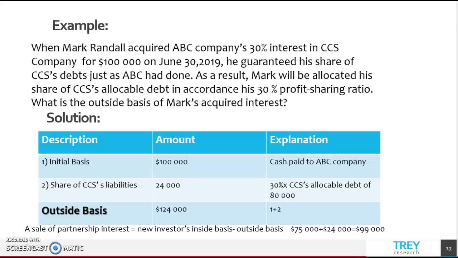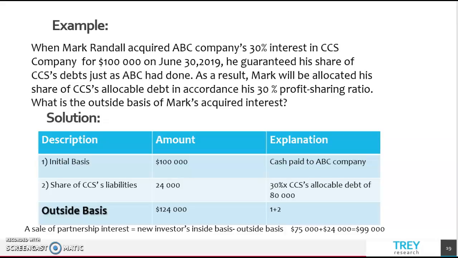Here we see the initial basis equals $100,000 cash paid to ABC Company. Share of CCS liabilities will be equal to $24,000. And the outside basis will be equal to $124,000: $100,000 plus $24,000. Then Mark's inside basis share will be equal to $99,000.